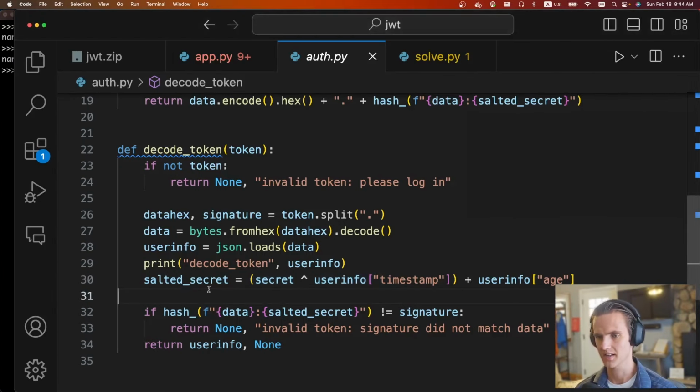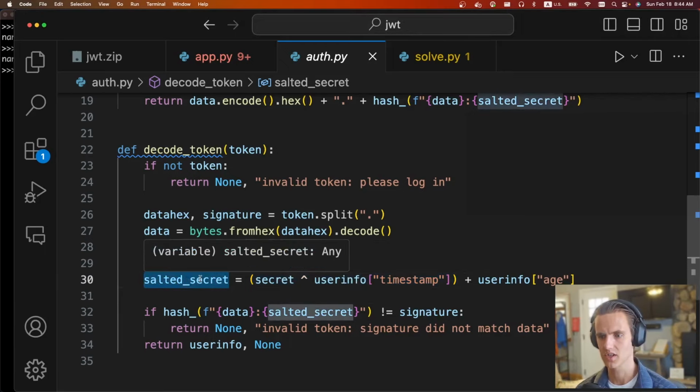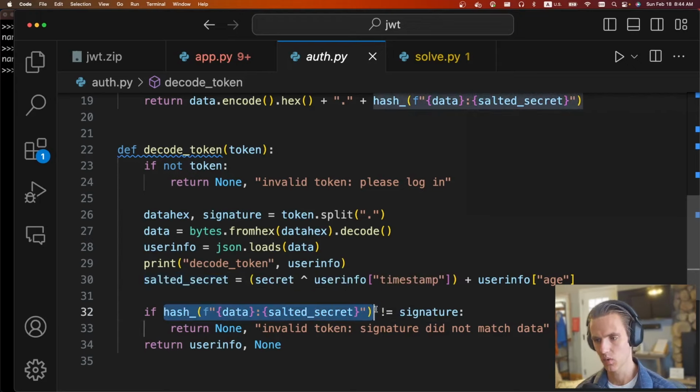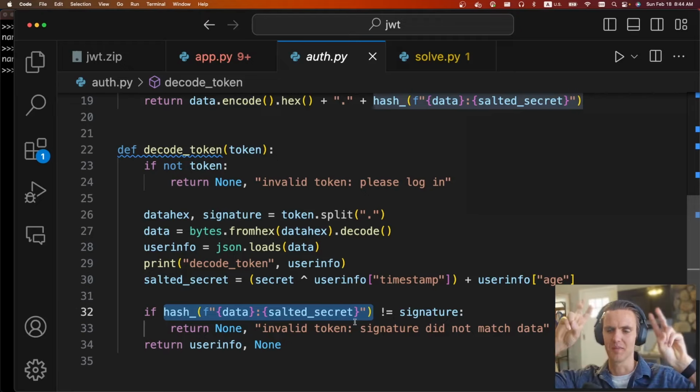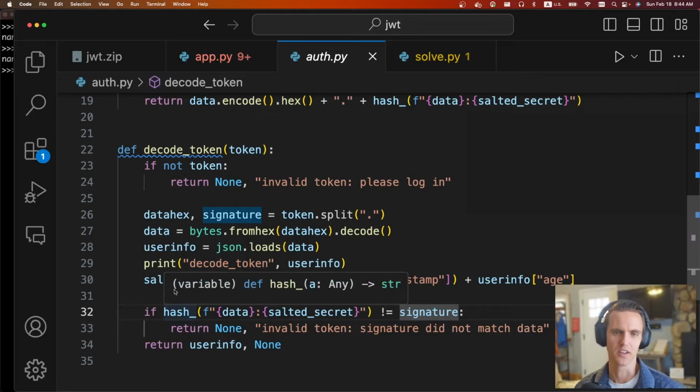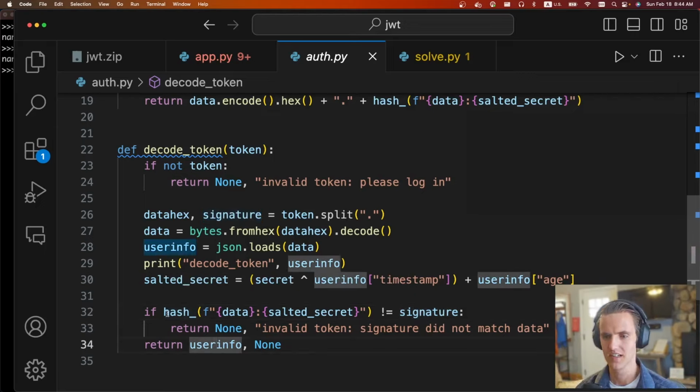And because of that, we can basically just corrupt all of this so that we don't have to worry about the secret or the timestamp or any of that stuff. And our salted secret is just not a number. So when it does the check, when we supply a cookie, we have the cookie value and the signature. When it does that hash, we don't actually have to know the secret because we're just going to be hashing the string not a number, which is very easy to hash, and it'll match the signature. And so we can put whatever we want in the user structure. It's easiest if you just do the math yourself, but it's really not too bad. Basically, we're just going to do not a number trickery. And once we're able to forge our own tokens, we're just going to say our role is admin and we get the flag.